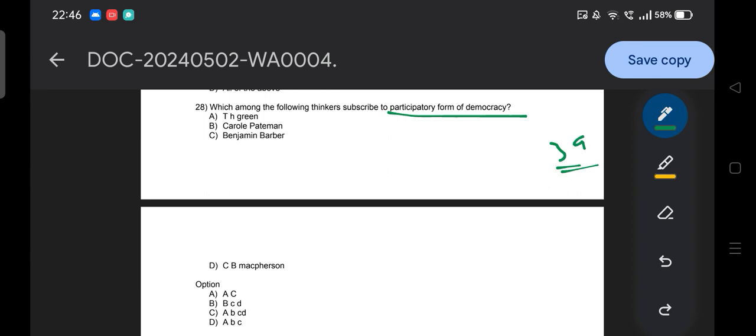The participatory form of democracy, I have already shared content on it with you: the type of democracy, the concept of it, the thinkers. Okay, all these things have been discussed in the class. That's why I am telling you, go and watch the class, okay, don't miss any class, because I don't want you guys to miss any class.